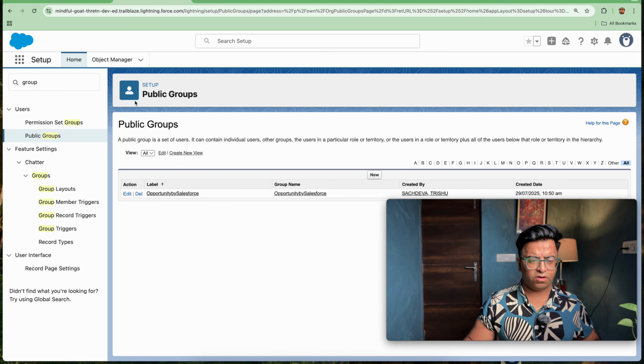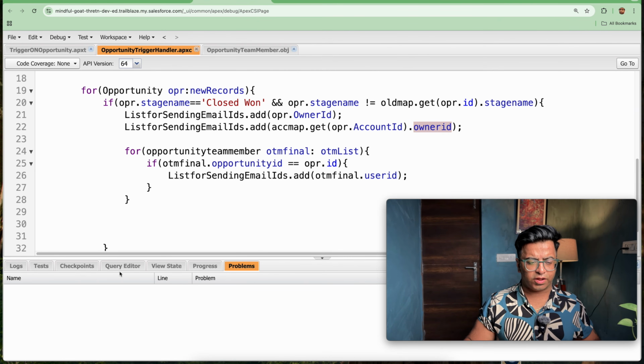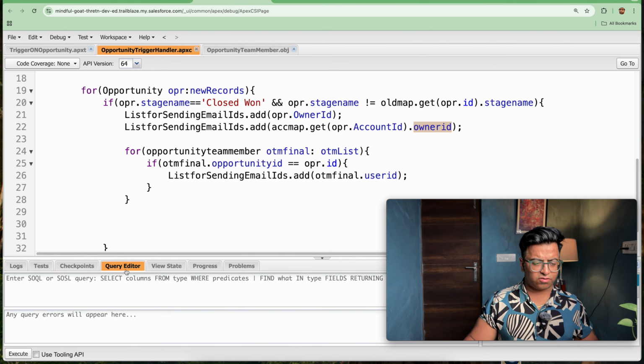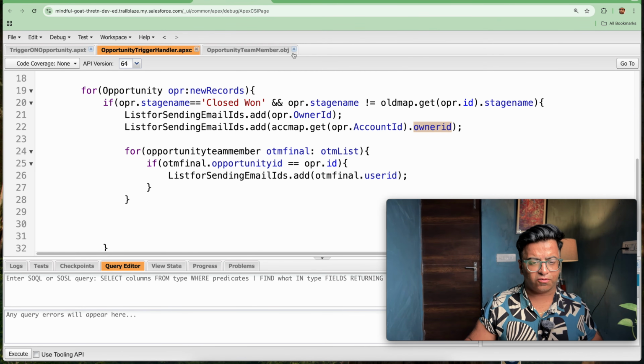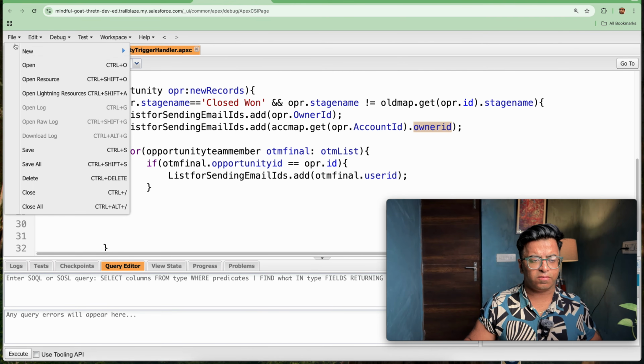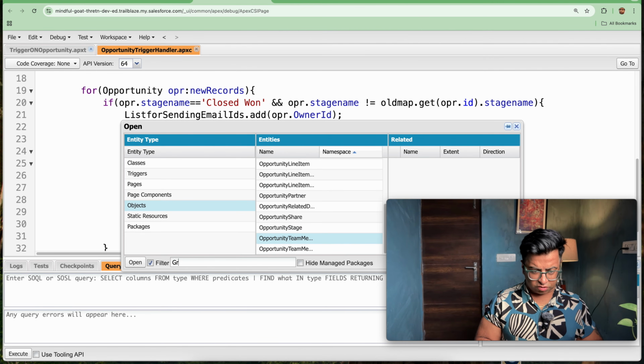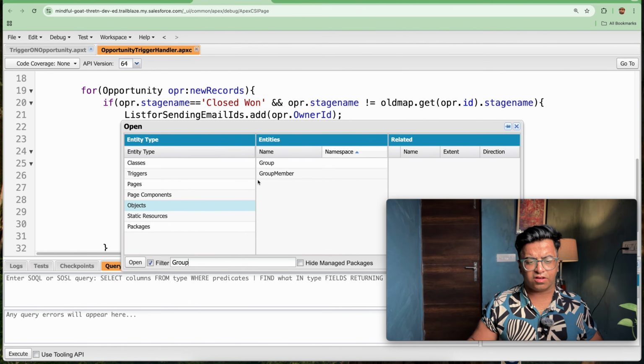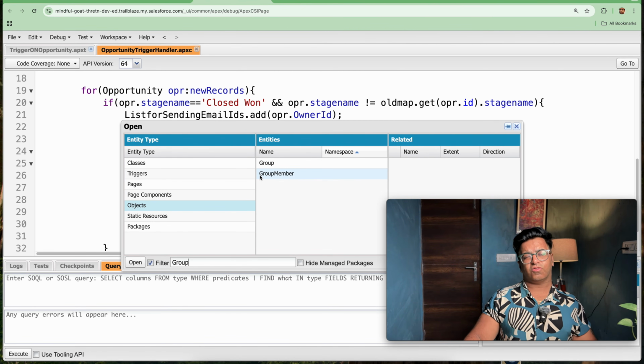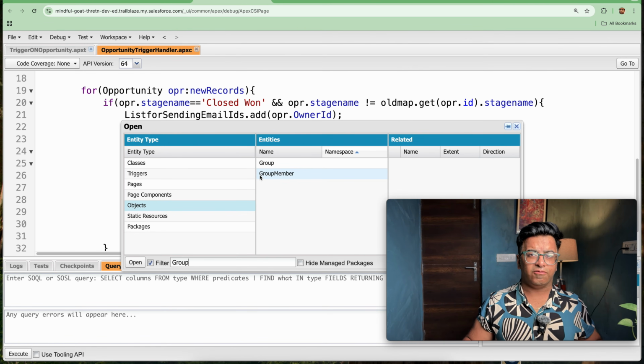So now what we need to do, let's first query. We need to pick the user ID. So first of all, I will be opening my group object. So let's search for the group object, because we need a group member. So we will not be searching for the group, because we don't need a group, we need a group member.